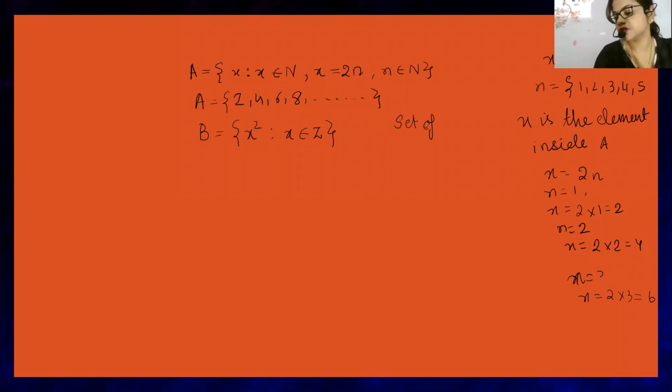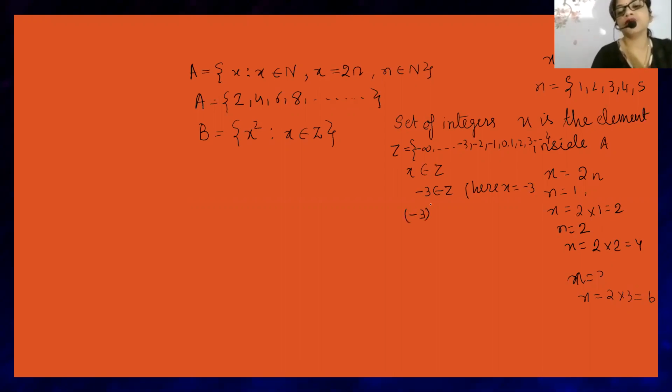Set of integers. So what is the set of integers, beta? The set of integers is written as Z, and Z contains numbers from minus infinity to -3, -2, -1, 0, 1, 2, 3, and so on. Now x belongs to Z. Pick any one element, say -3 becomes x. Now -3 belongs to Z. Here you are taking x equal to -3.